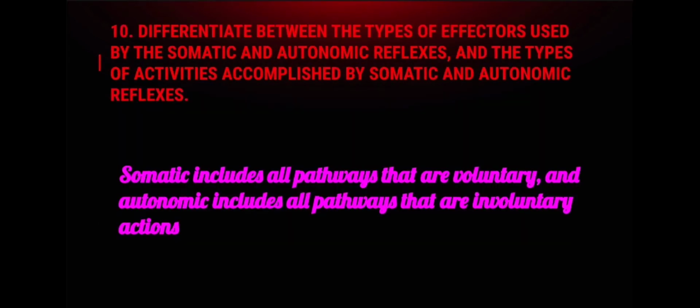Number 10, differentiate between the types of effectors used by the somatic and autonomic reflexes, and the types of activities accomplished by the somatic and autonomic reflex. Somatic includes all pathways that are voluntary, and autonomic includes all pathways that are involuntary actions.